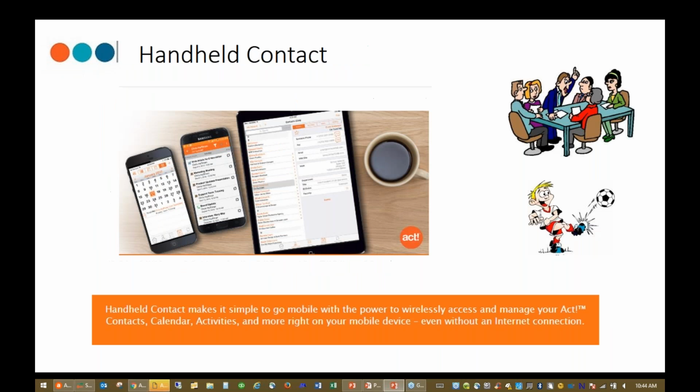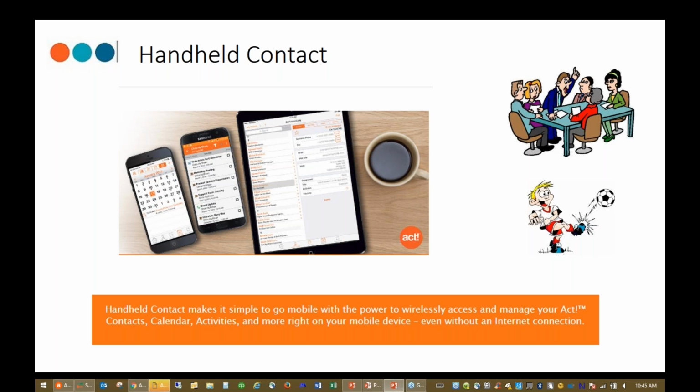The other app I wanted to mention to you that Joyce and I have been using for many, many years is called Handheld Contact. It was the first app that was actually created by a third-party vendor to work with ACT. So when you're sitting there again in your meeting or sitting at your soccer game or at a football game with your kids and you need to look up a phone number, you need to look at what am I doing tomorrow, I need to see my activities, I need to see my schedule, I need to look up an address, anything like that, it does allow you to have ACT on a device.